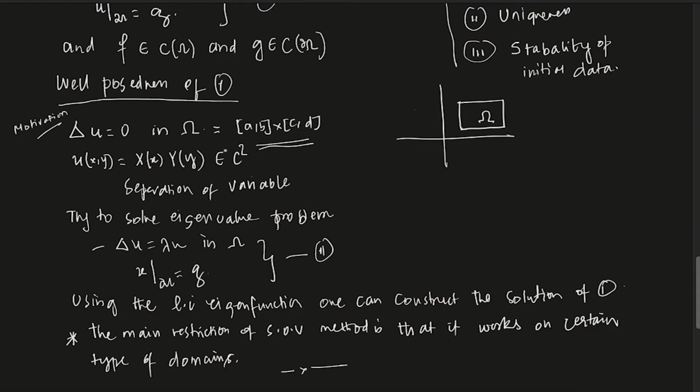You can actually solve it, but whenever you are doing this change of variable to radial coordinate or spherical, cylindrical coordinates, you are essentially doing something like this. So essentially, for a domain which looks like a rectangular kind of domain or like a spherical domain, separation of variable works, okay. But most of the problems which we encounter, that is not a given domain like this, right? It can be any arbitrary domain. What do you do then? That's the question. Okay, so let's look at what we do then.